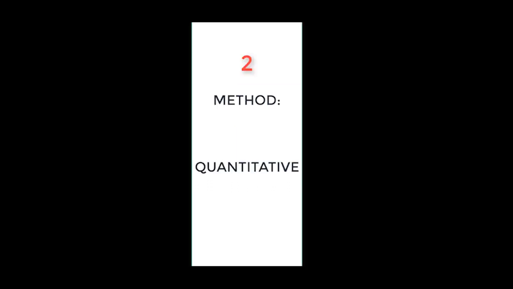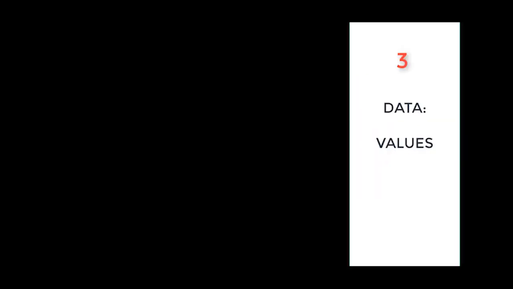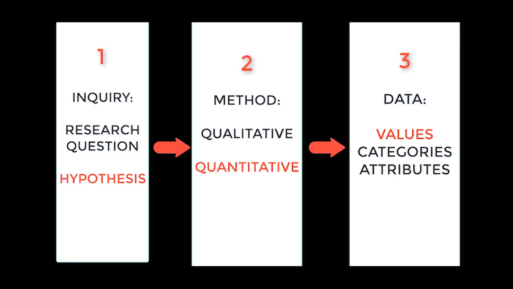Next, you will need to decide your method. If you elect to use a quantitative data collection method, then you will have data that is comprised of numbers or values. This is suitable given the hypothesis. Finally, this quantitative method will result in data that is comprised of numbers, such as the number of times conflict will occur in a given week. Again, you can see how a researcher's decisions shape the outcome of the data.